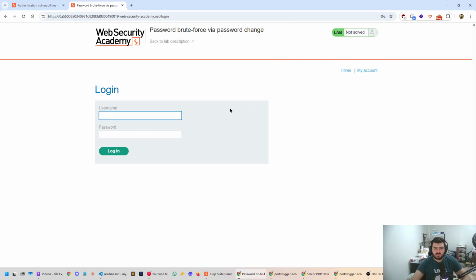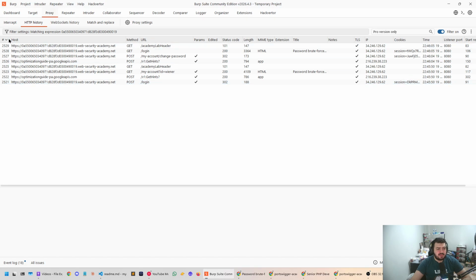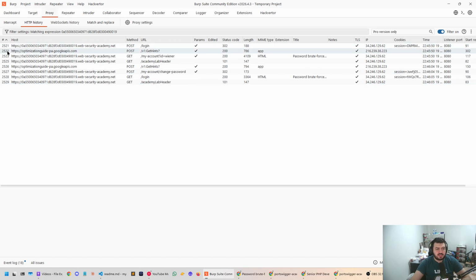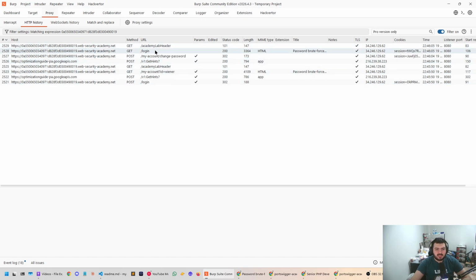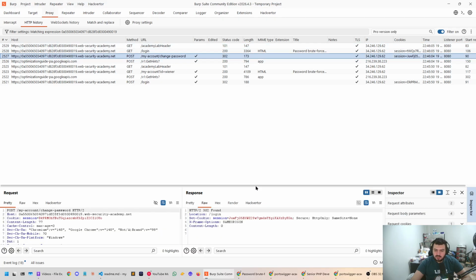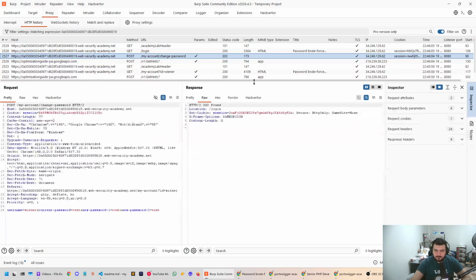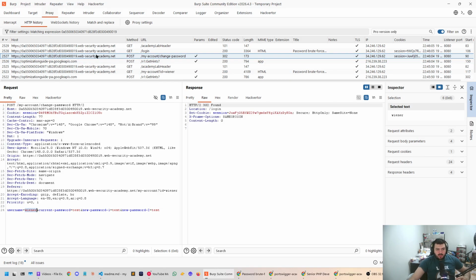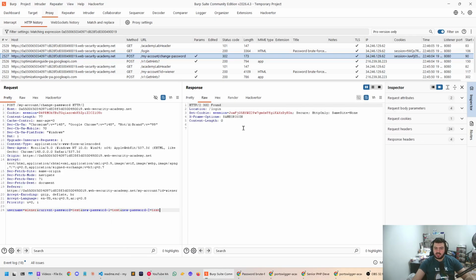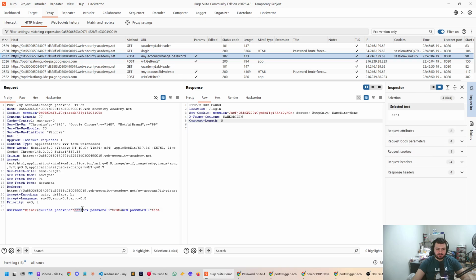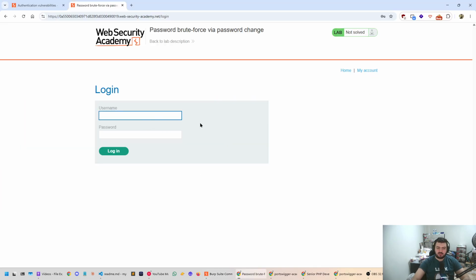we logged out for some reason. Okay, let's see what happens here. I'm going to order this descending. So that way we actually see the My Account change password request, and then it says username winner, current password test, new password 1 is test, new password 2 is test. The current password is wrong, yet it just signed me out when it did so.